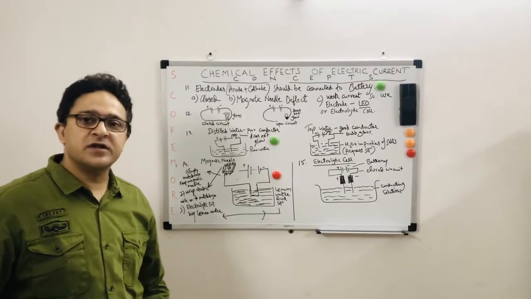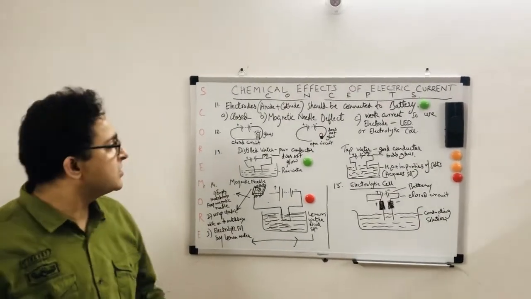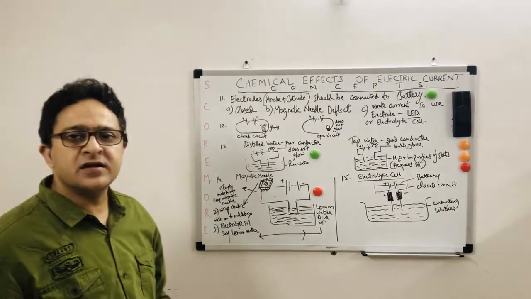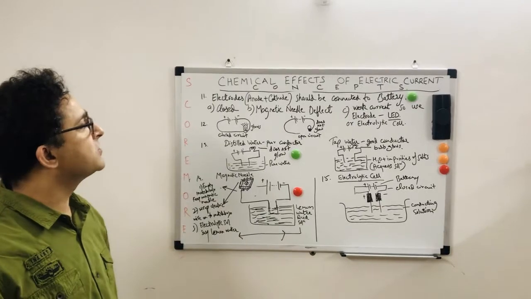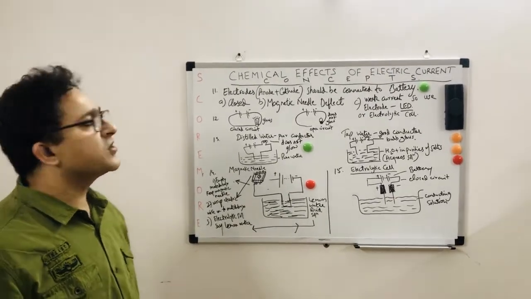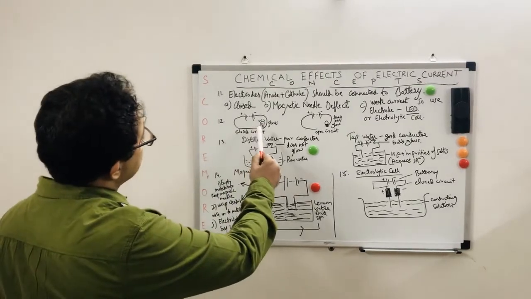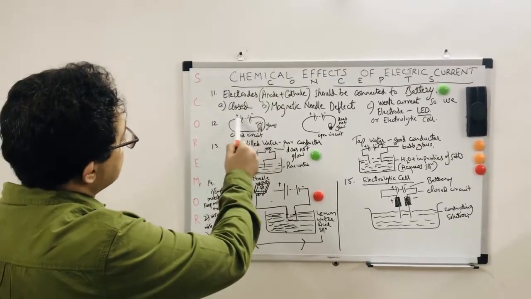Students, now we go further with some diagrams and some more concepts. Here I try to make it explanatory. These are diagrams, and let you know what exactly. The electrodes, anode plus cathode, should be connected to the battery. So when you connect to the battery, it should be a closed circuit. See, here I have shown you a closed circuit. These are the ends of the battery, and the bulb glows.